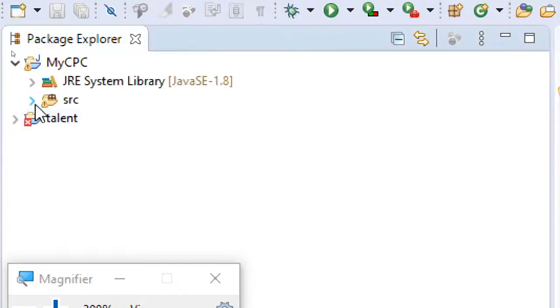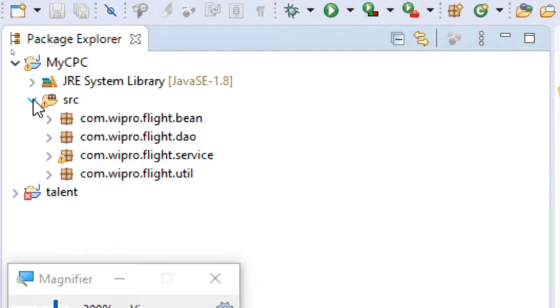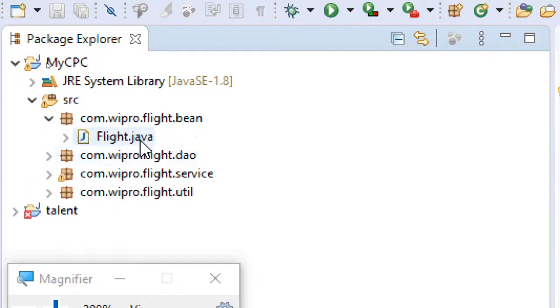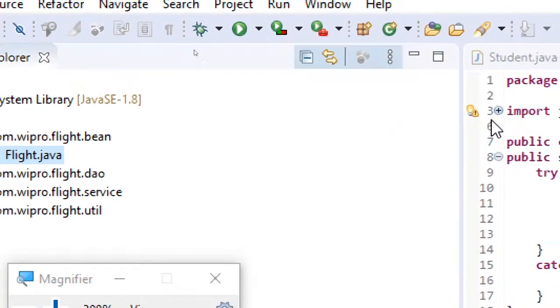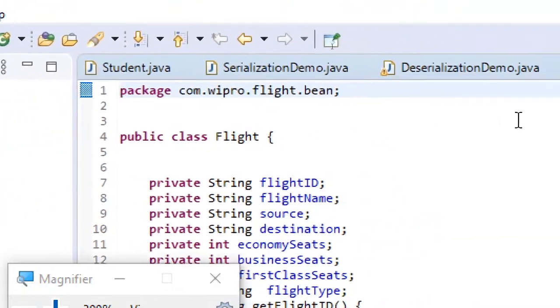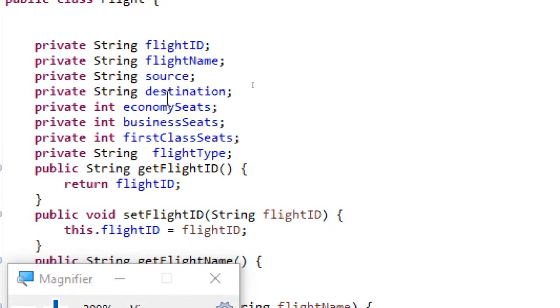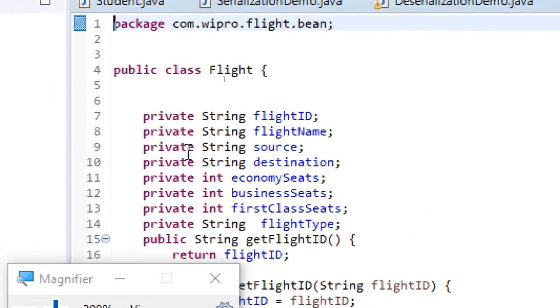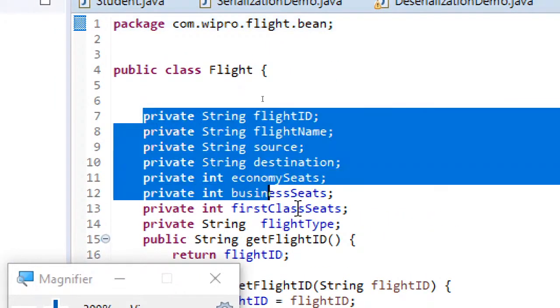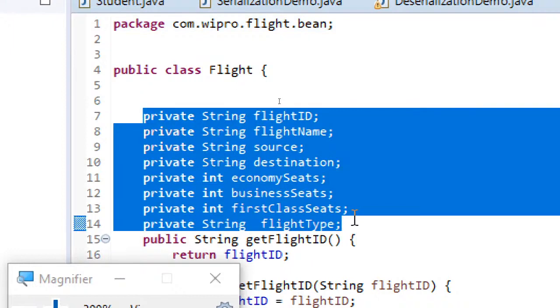So yesterday I showed you my CPC project. Here you can see, I'll just show you very quickly. For my project, this is how they will be giving it. These are the variables that are required for the entire project.